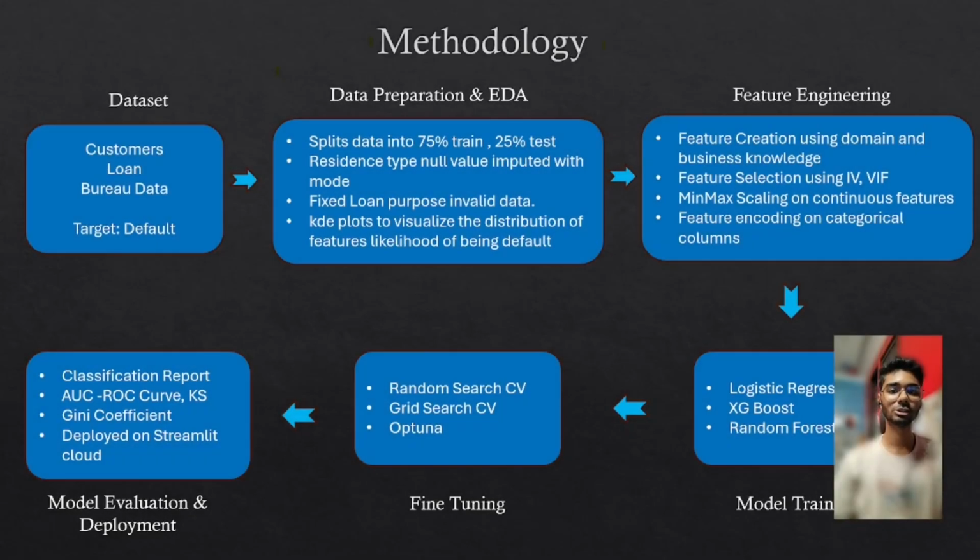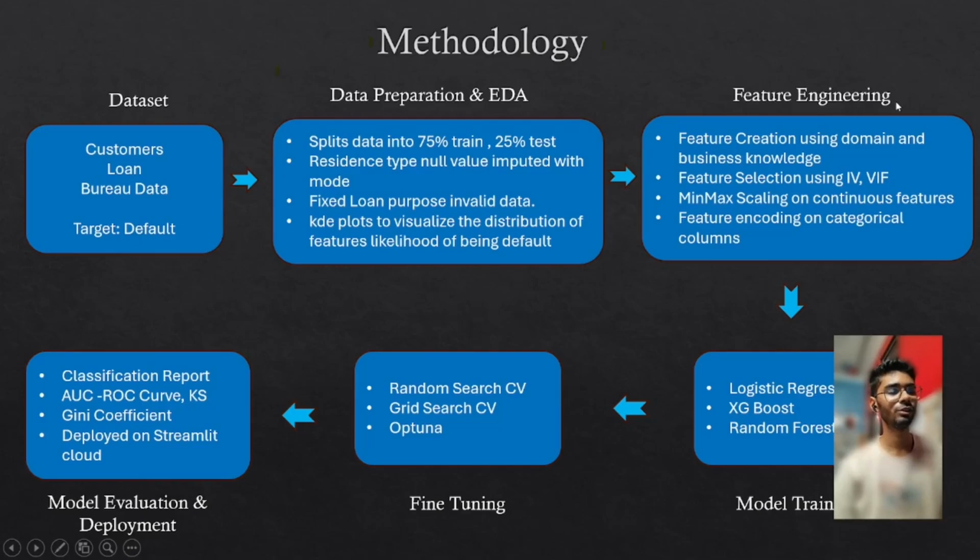Now we'll discuss the methodology part. It contains all the information about the steps that we have taken in building this project. We have discussed the dataset. Next is data preparation and EDA. At first, we have split our dataset into 75% training and 25% testing data. We have done some data cleaning, like we have imputed some null values in residence type. We have checked for some invalid data and we have plotted some kernel density and box plots to visualize the features.